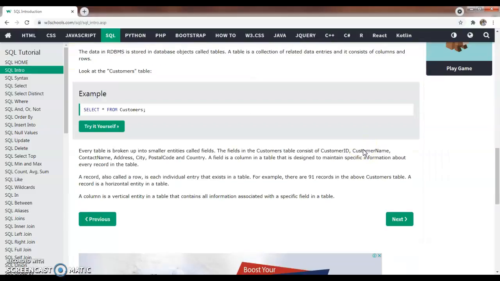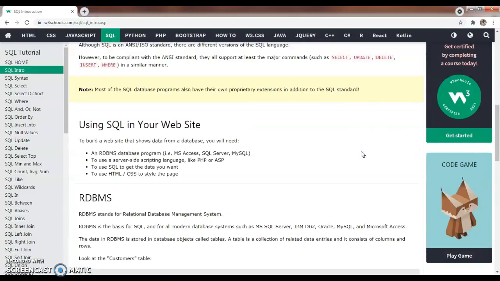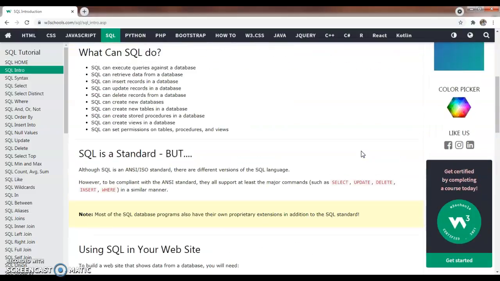So thus we can enrich the database management system in a greater way. SQL is there for coding, for creating the programs, and RDBMS is there to create relational databases.